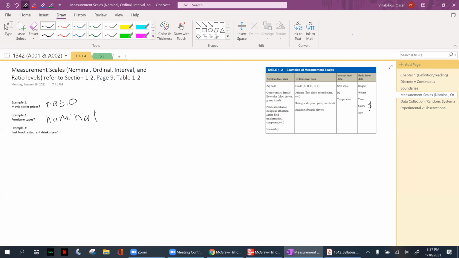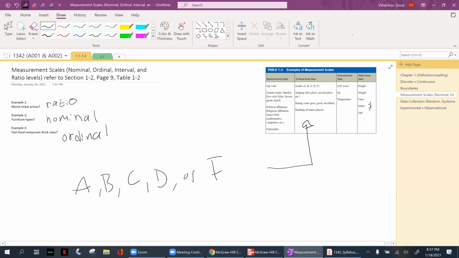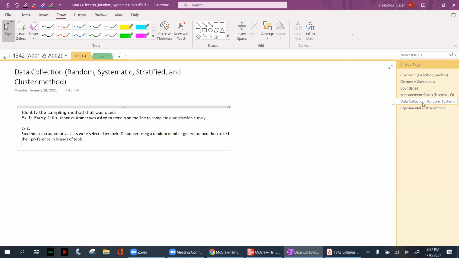And you see other examples of ordinal. You could say the grades that you're able to receive in this class. Classify the variable as the grade you're able to receive in this class. Well, that can only be A, B, C, D, or F. Those are your options there. And of course, you see other examples, so let's read through these. Let's make sure we're familiar with these. Go ahead and move on to the next section.